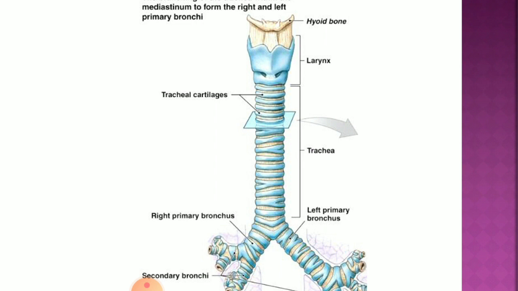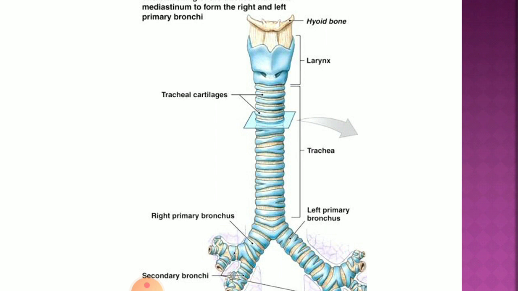It is internally lined by a specialized cell called ciliated pseudostratified epithelium. Now what is ciliated? That means it is provided with cilia. Pseudo is false, stratified is multilayer, so it is not actually multilayer but looks like a multilayer, therefore it is called pseudostratified epithelium. It is internally covered with mucus glands, which trap unwanted particles and prevent their entry into the lungs.